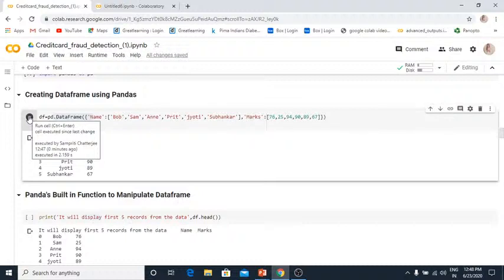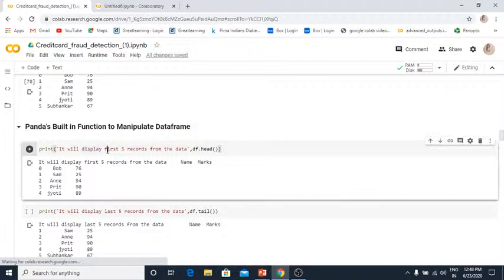Now we got the data frame. Let's see what built-in functions we have. So we have dot head. Dot head basically will give you the first 5 rows from your data. If you have 1,000 lines in a data frame, it will give you the first 5 rows. If you want to specify how much data you want, in the head brackets you need to write 15 or 20 or 25.